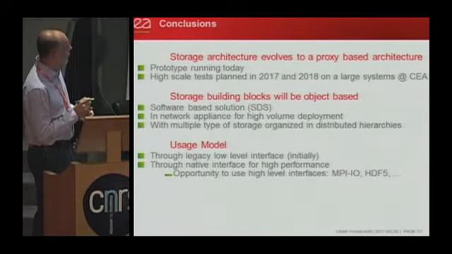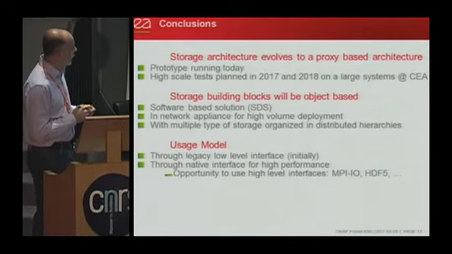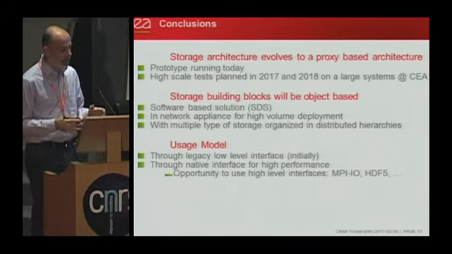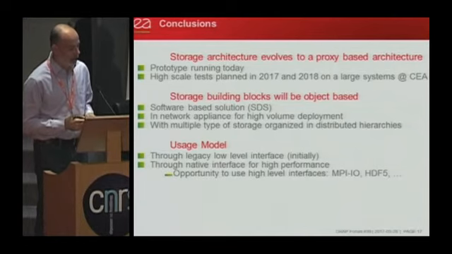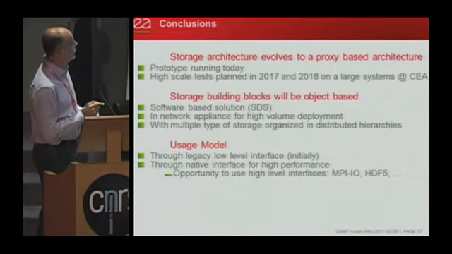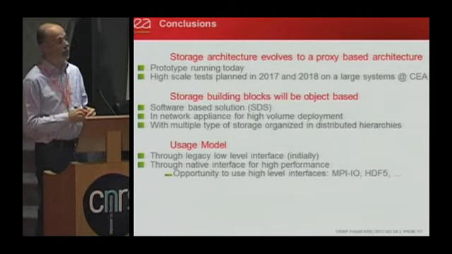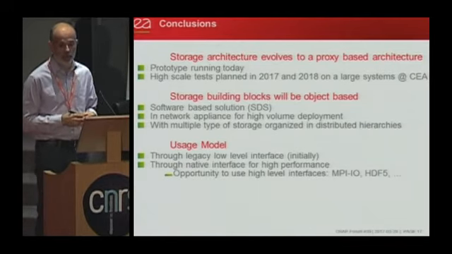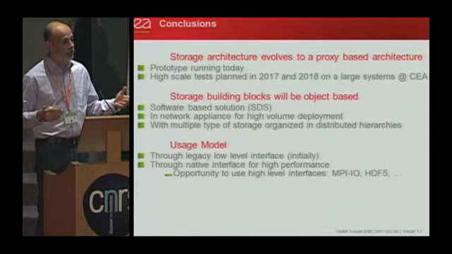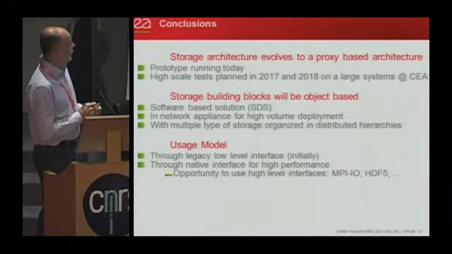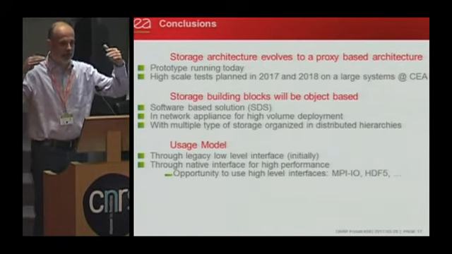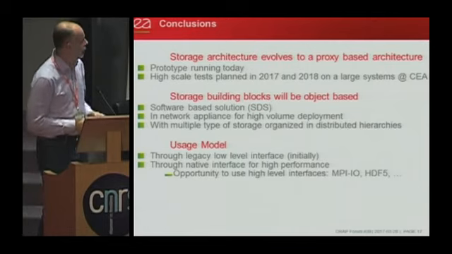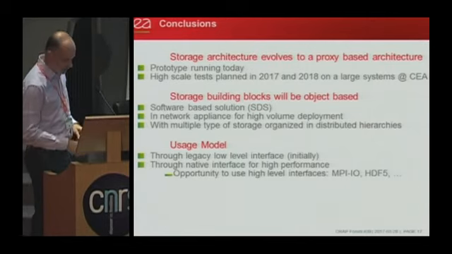And also we plan to have this MPI-IO or HDF5 interface that will hide the evolution from the code. And today in projects like Sage, we already have people working on implementing an MPI-IO and HDF5 interface on object storage. The difficulty will be to do it in a generic manner. For example, HDF5 is already thinking of defining some kind of object layer interface in their low-level interfaces. Okay.